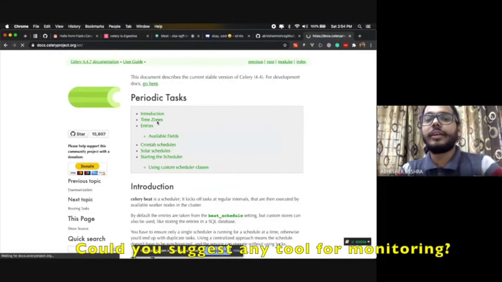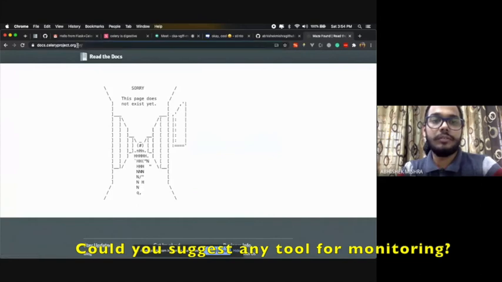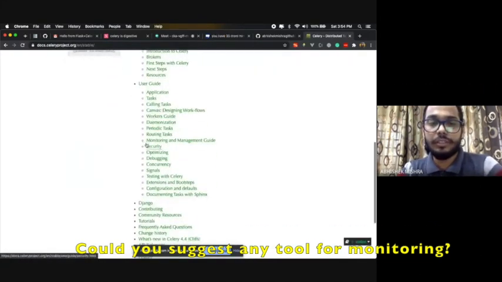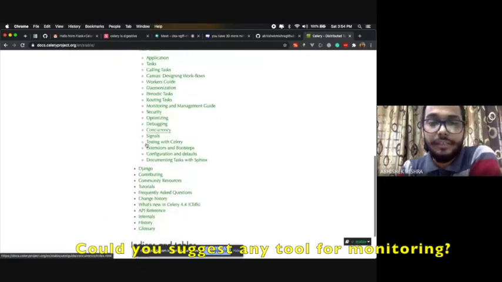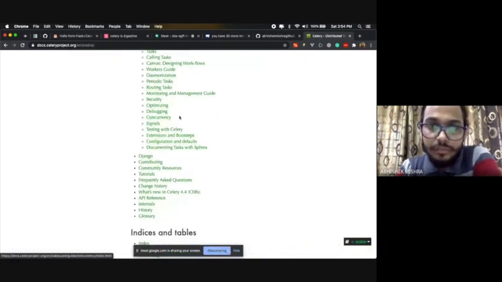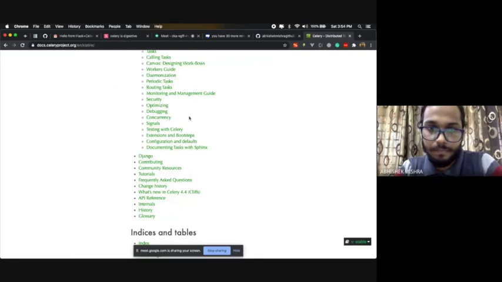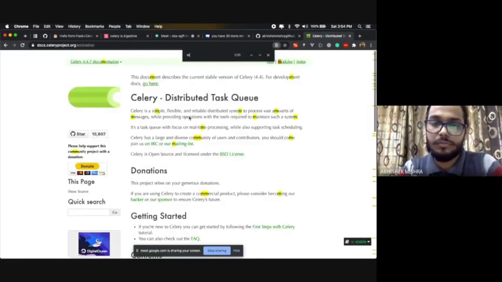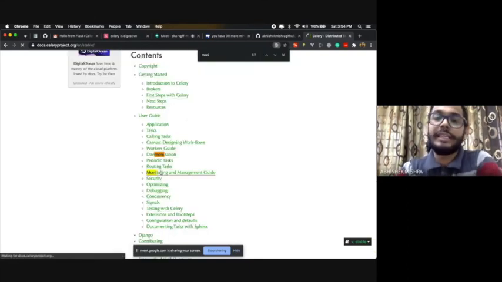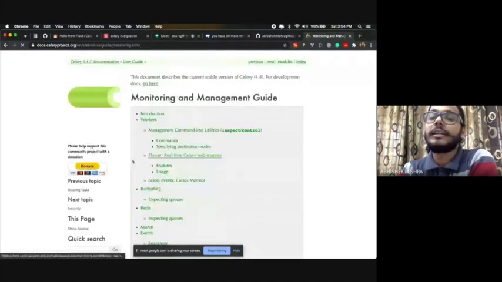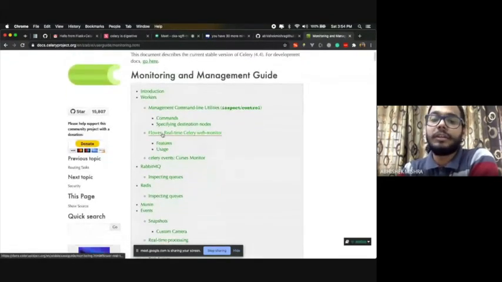If you go to the Celery documentation, this user guide has everything, and there is something called monitoring. If you go to the monitoring and management guide, they have something called Flower, which gives you real-time Celery web monitoring.